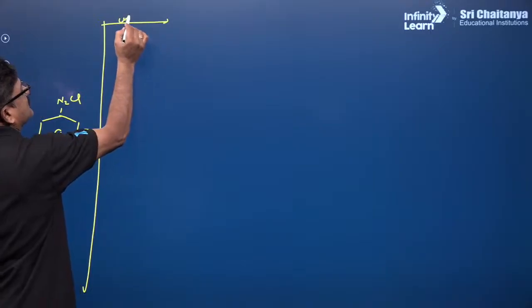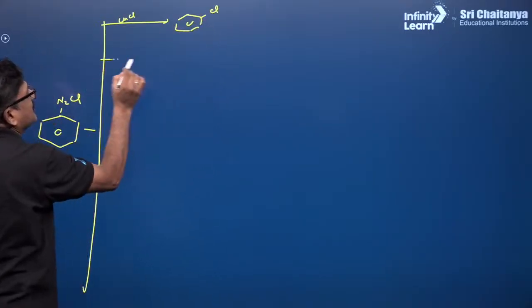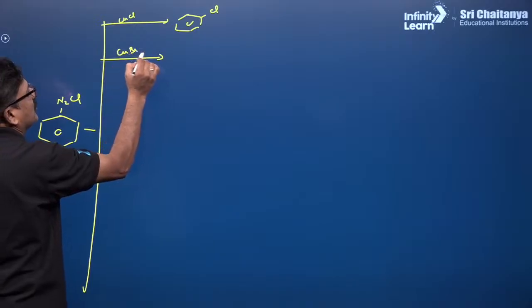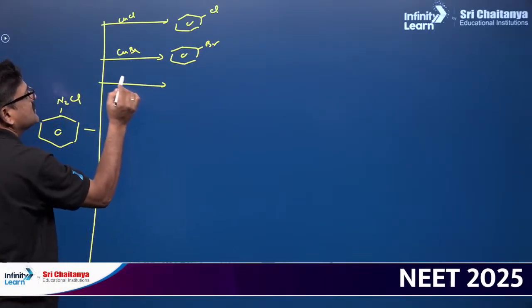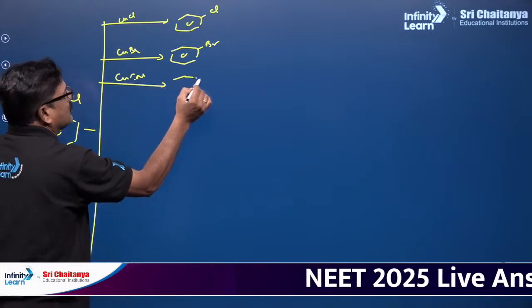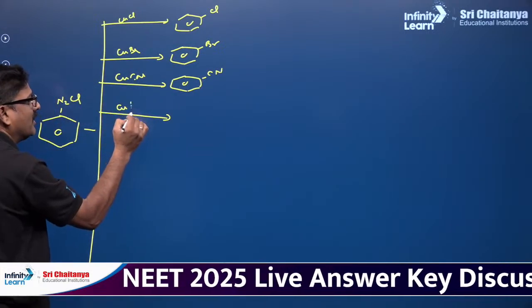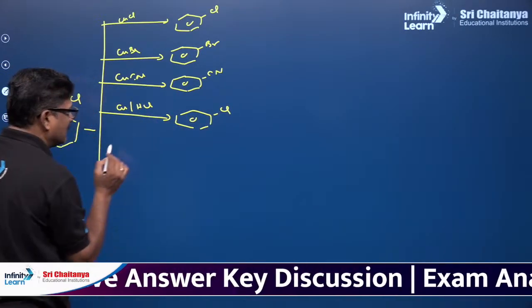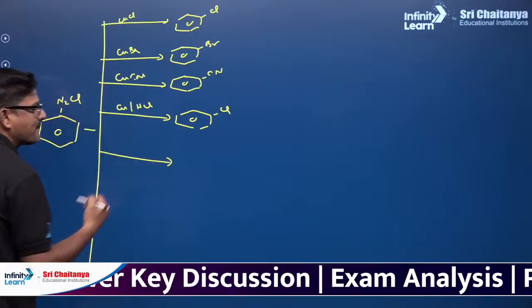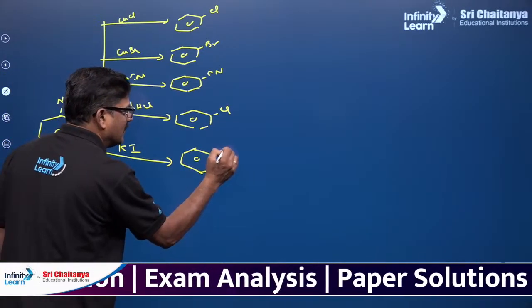With CuCl, you are going to see chlorobenzene; CuBr, bromobenzene; CuCN, cyanobenzene; and copper in HCl, you are going to see again the Gattermann reaction; and potassium iodide gives iodobenzene, है ना?